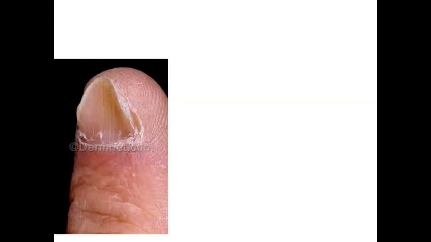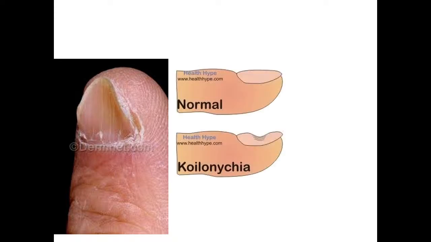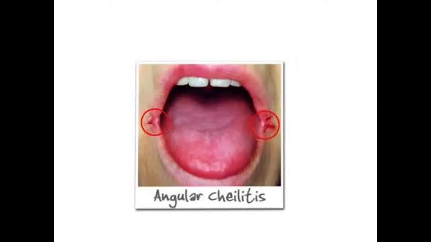What is this sign? Nail shape, spoon shape, very good. Koilonychia it is called, in iron deficiency anemia. Angular cheilitis in iron deficiency anemia.